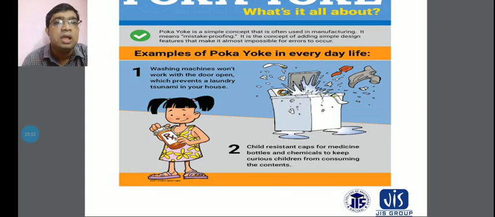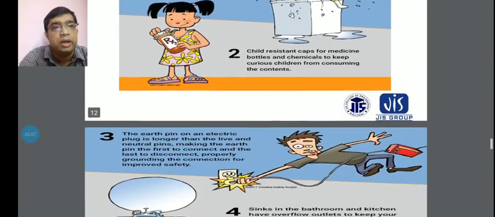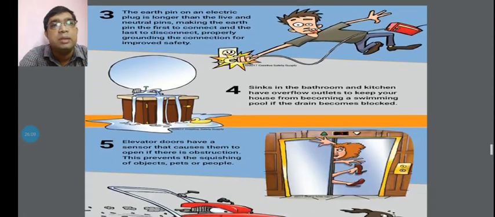Suppose this will be on each and every house, where curious children also will be. This will be put on the medicine bottle, and also on chemicals, just to keep curious children from consuming the contents. And another example will be here.